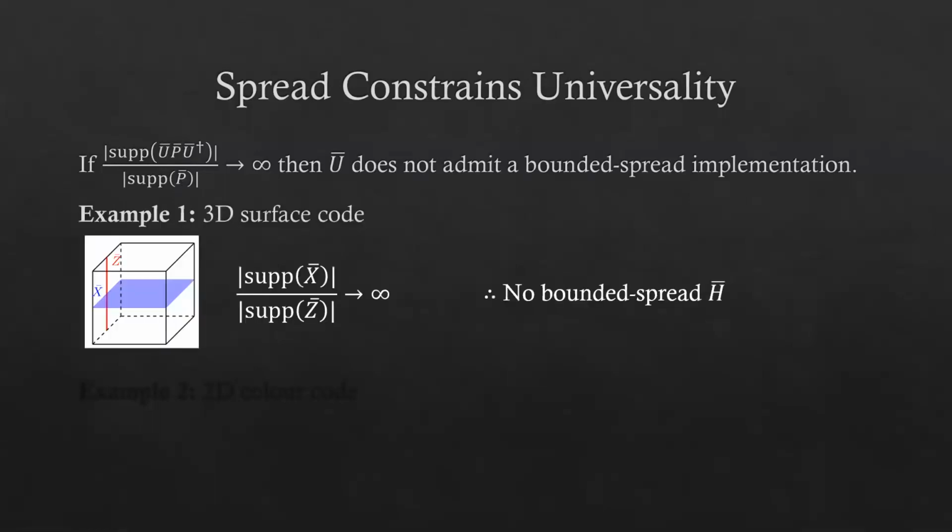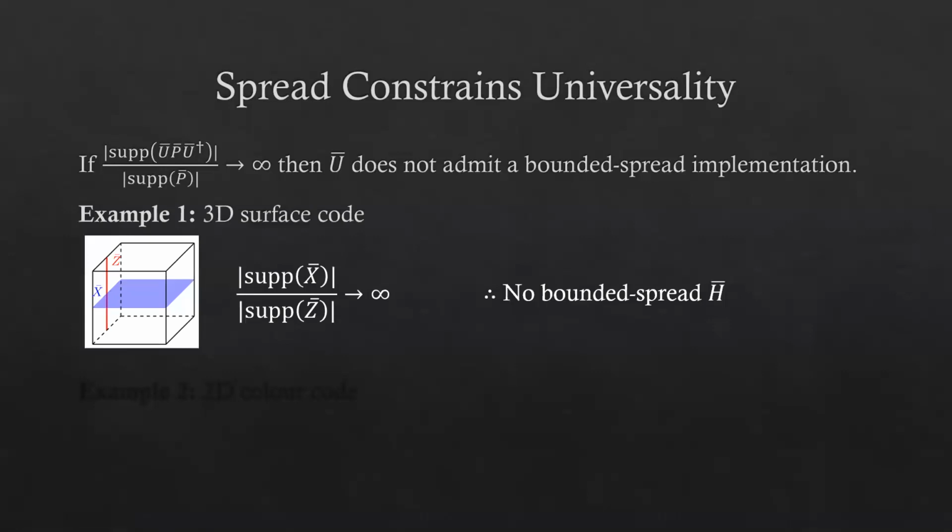As an example, let's look at the three-dimensional surface code. The three-dimensional surface code has a logical X operator supported on a plane and a logical Z operator supported on a line. This means that the ratio of the support sizes of logical X and logical Z scales with the code distance, this linear extent of the code, which goes to infinity naturally as the code distance increases.